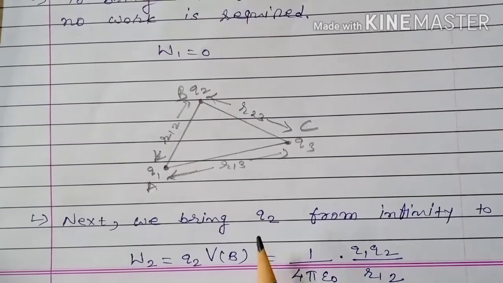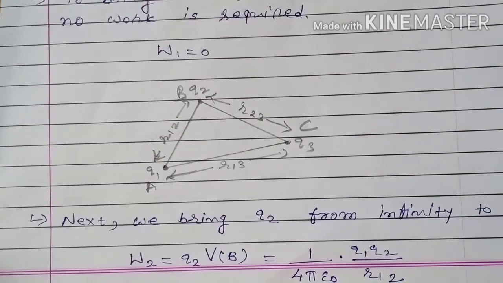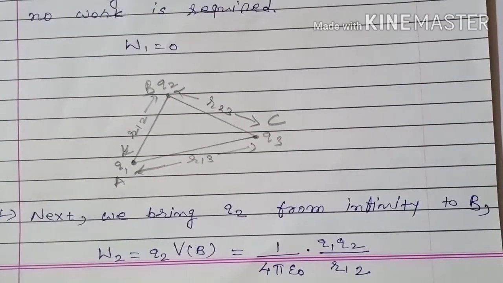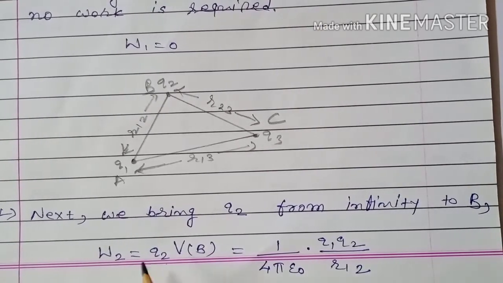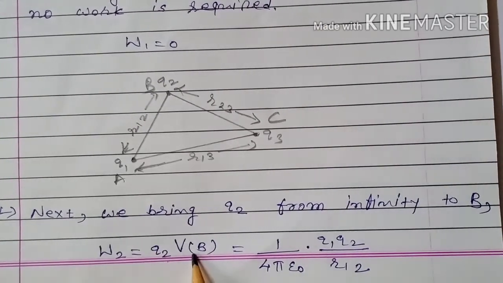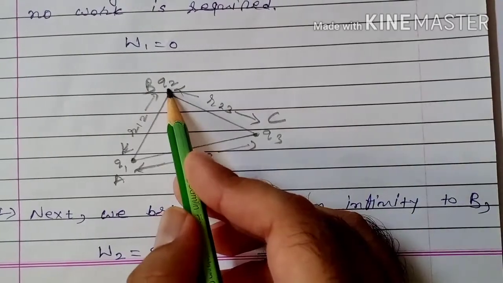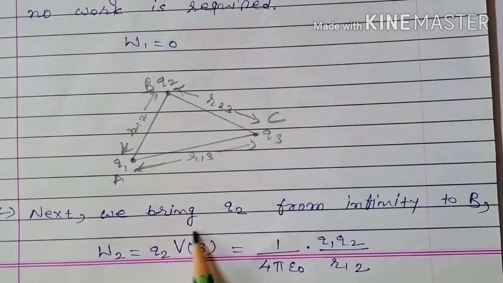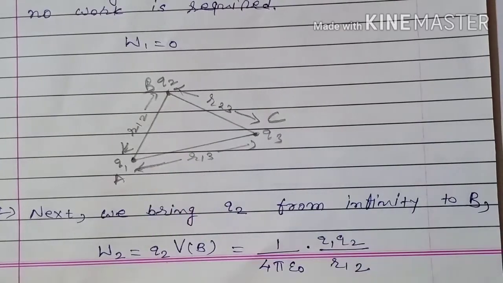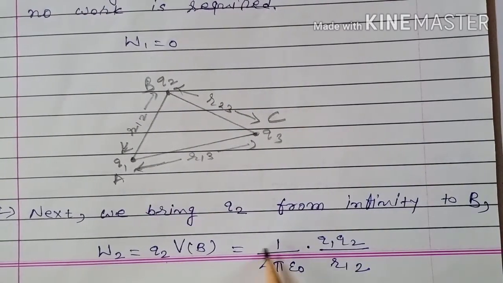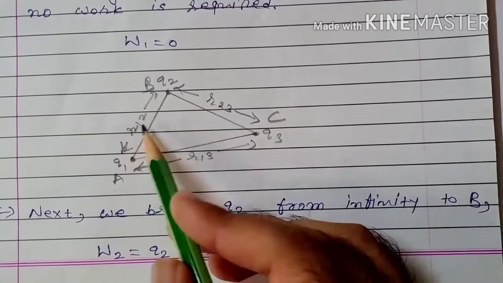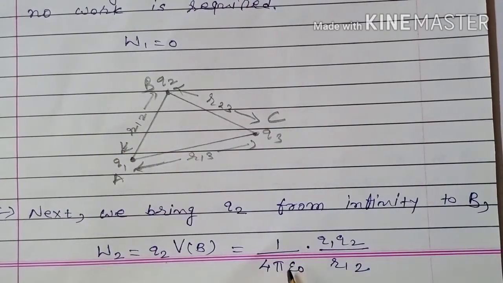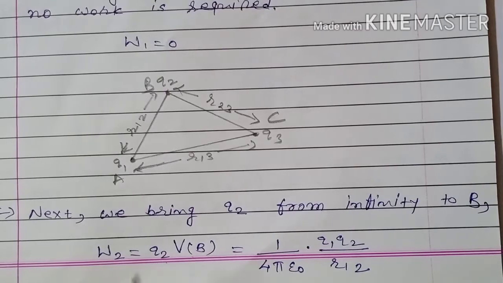Next we bring Q2 from infinity to B. So W2 is equal to Q2 into VB. Which charge are we bringing? Q2. At which point are we bringing it? At point B. So the potential at point B due to Q1 is 1 upon 4 pi epsilon naught into Q1 upon R12. So that can be written as W2 equals 1 upon 4 pi epsilon naught Q1 Q2 upon R12.